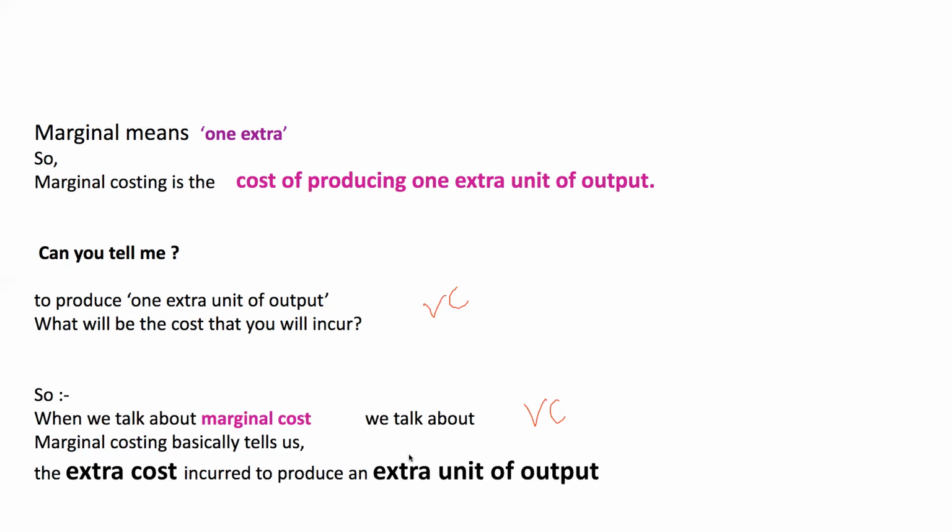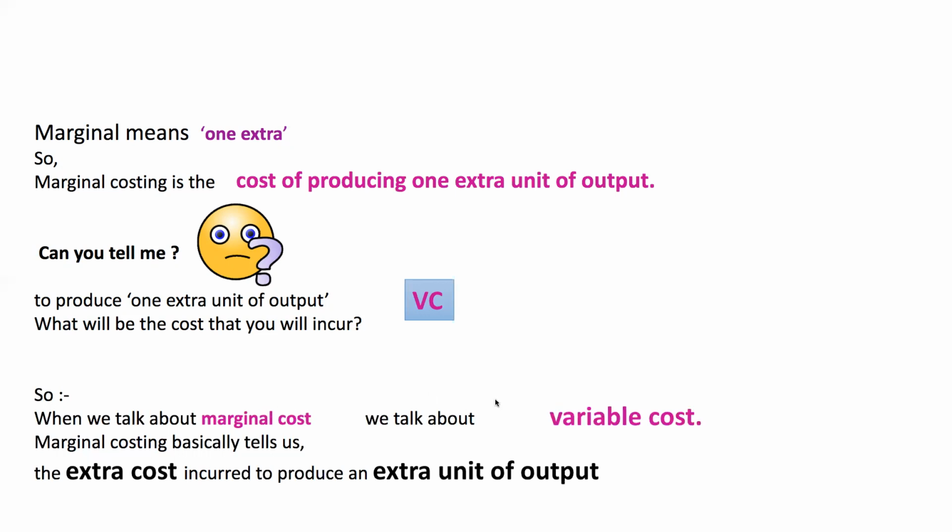And the cost of producing one extra unit of output is what? The cost of producing the extra unit of output is the variable cost. So when we talk about marginal cost, we are talking about the variable cost. Marginal cost is the extra cost to produce an extra unit of output, and that extra cost is the variable cost.